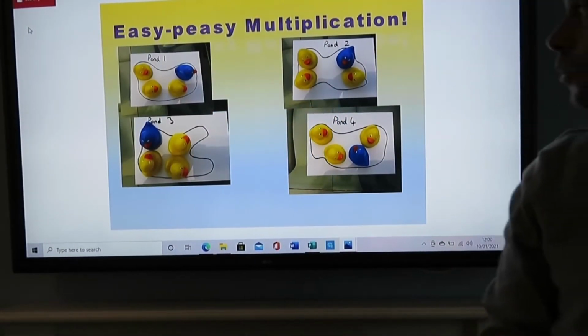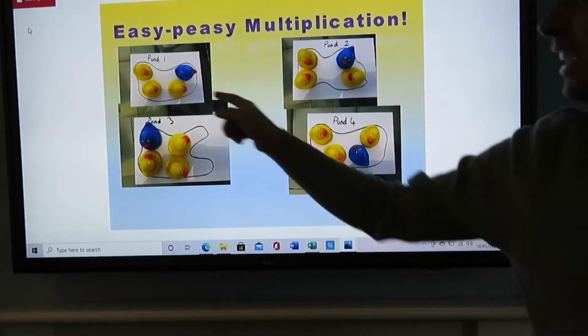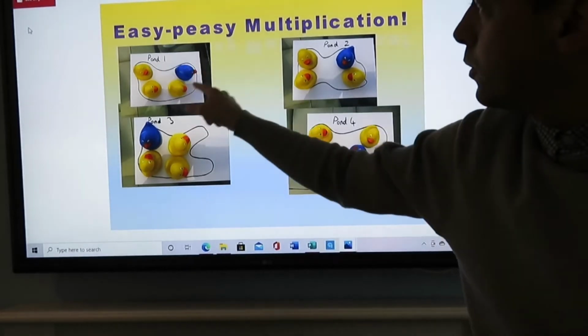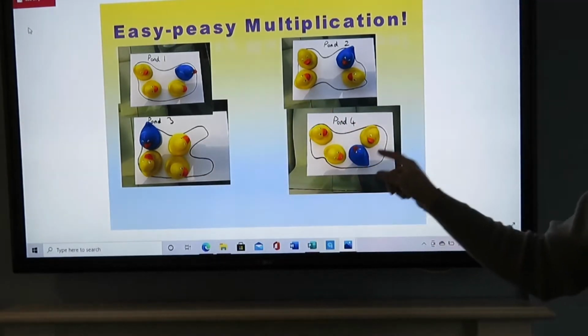As you can see, we have got 4 ponds, 1, 2, 3, 4, each with 4 ducks on.